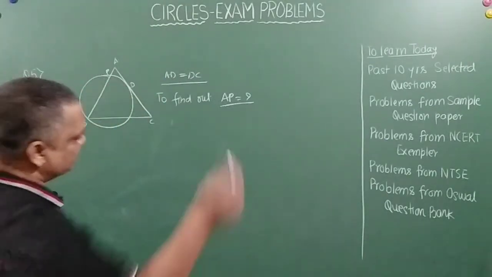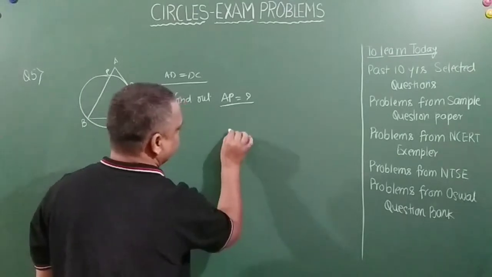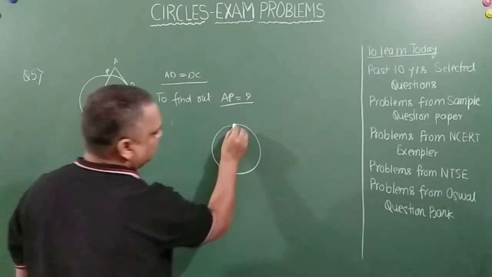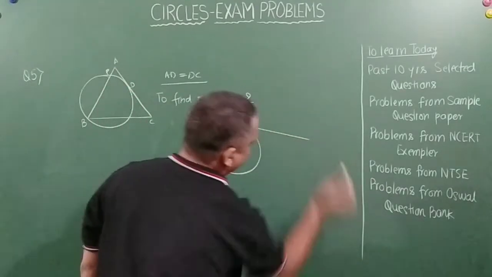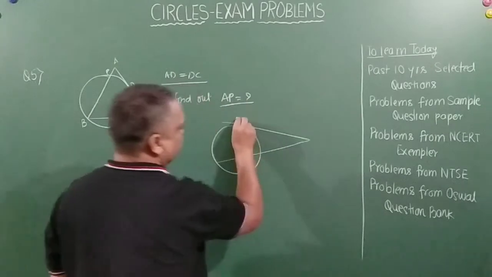So the theorem says that, I'll just draw a figure and give. This is a circle, right? Let's say I draw a tangent and I draw a secant.